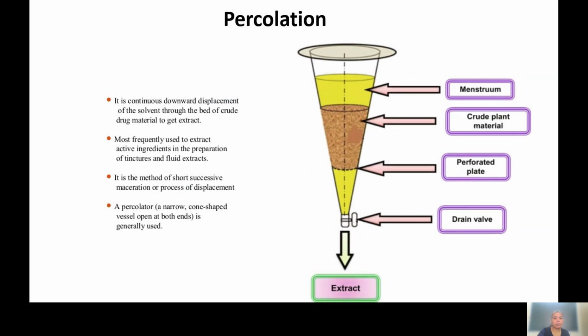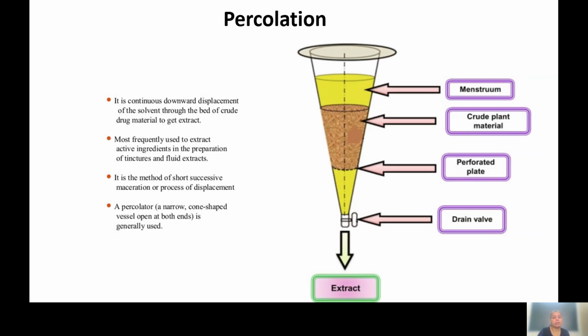The next technique is the percolation technique. In this image you can see one apparatus is used, called a percolator. It is a narrow cone-shaped vessel which is open at both ends. You can see at the bottom of this percolator one cock is there, and the upper edge is completely open. This percolation technique is most frequently used to extract the active ingredients in the preparation of tinctures and fluid extracts.